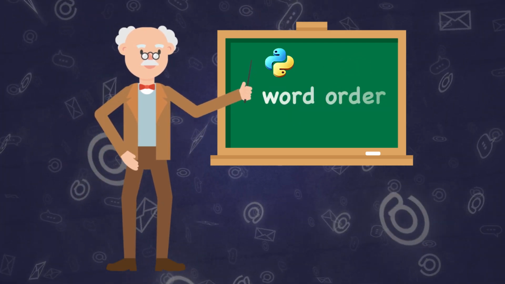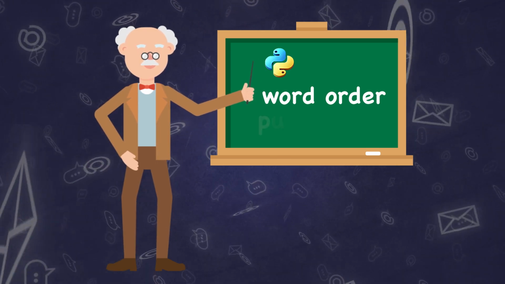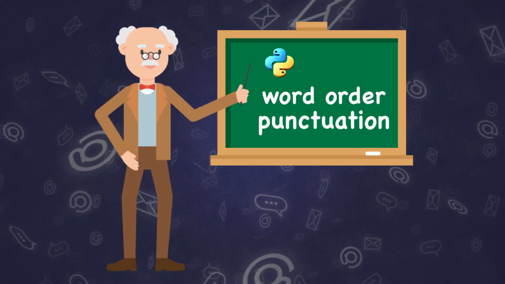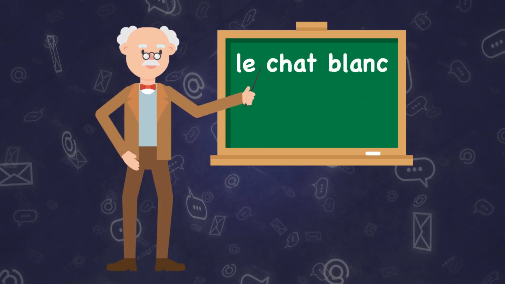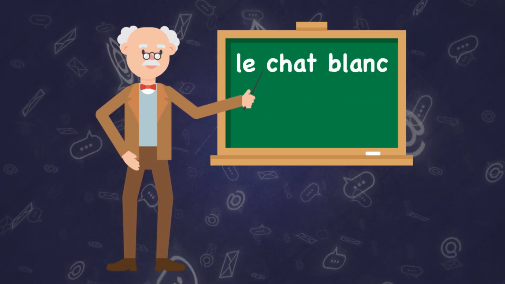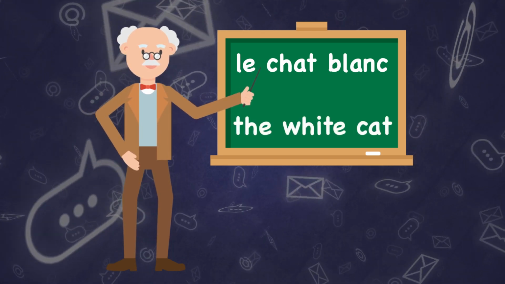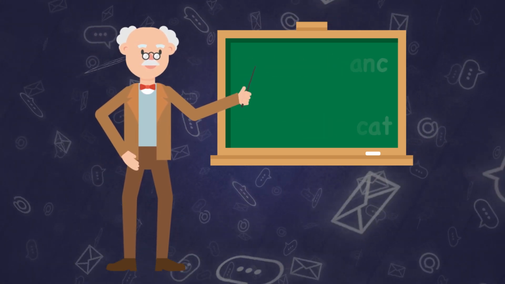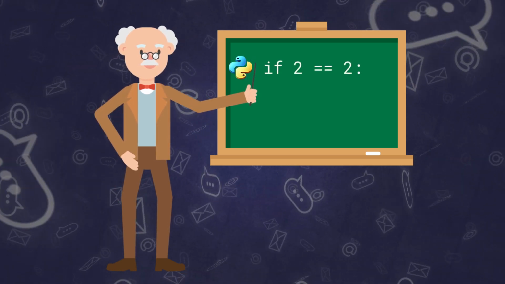This is going to include the order of the words that we use within our sentences, as well as the punctuation that we use. For example, when comparing with a spoken language, the noun may be followed by the adjective, or we might have the adjective followed by the noun. But of course, we're talking about the Python language here, and we can see that the syntax means that we